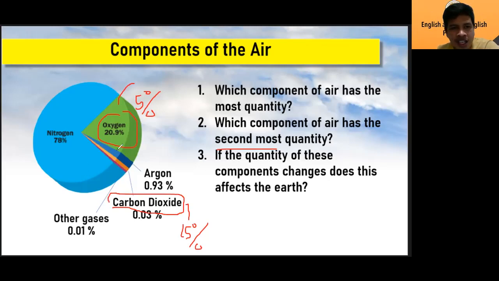So slowly this percentage is changing, and that's why it is affecting the Earth.